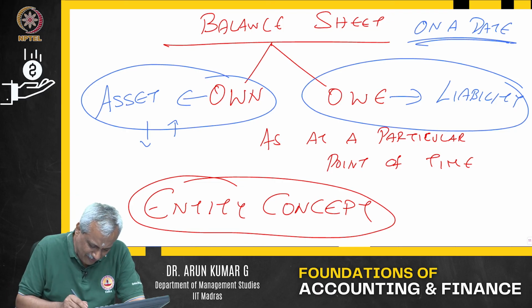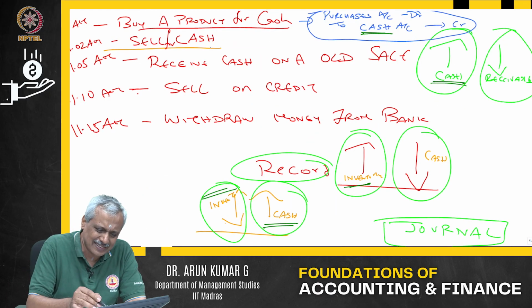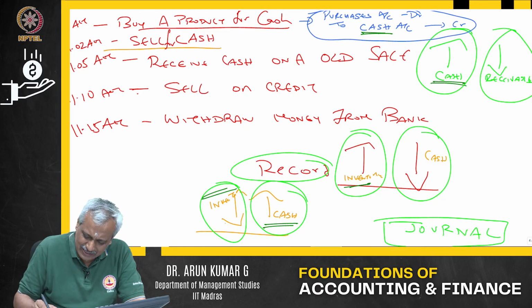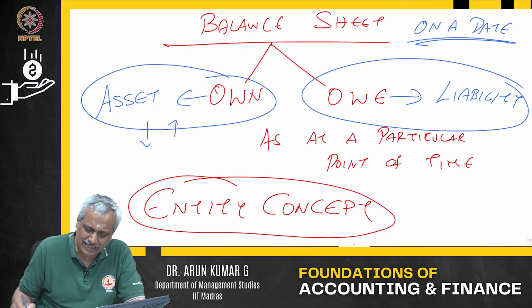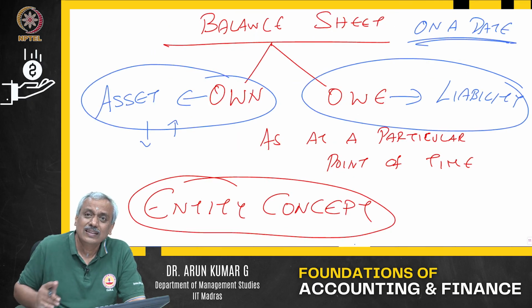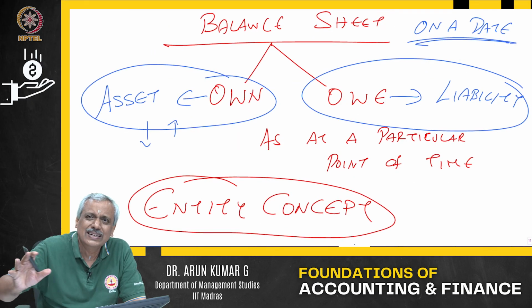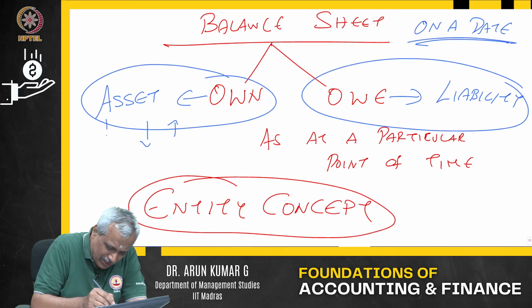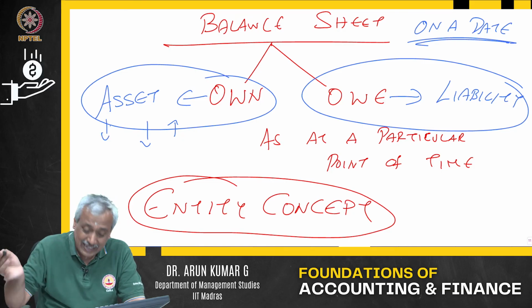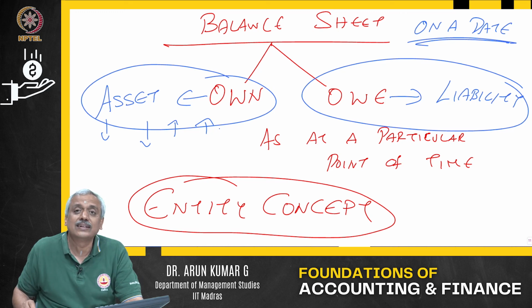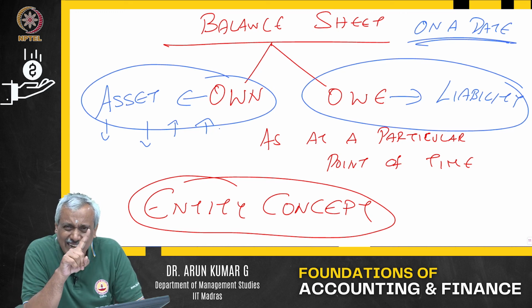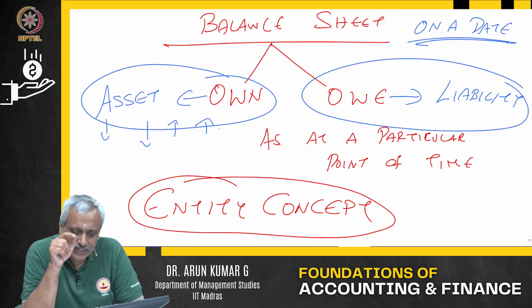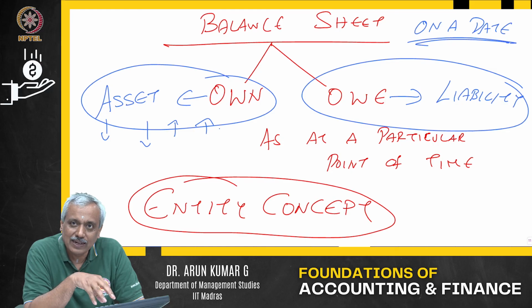The next one, I sell for cash. When I sell for cash, what happens in this particular case out there? The finished goods what I own is going out, that is reducing, asset is reducing. Cash is coming in, asset increasing, what I own is increasing. So what am I trying to say? Every transaction will impact the financial statement of balance sheet and P&L.